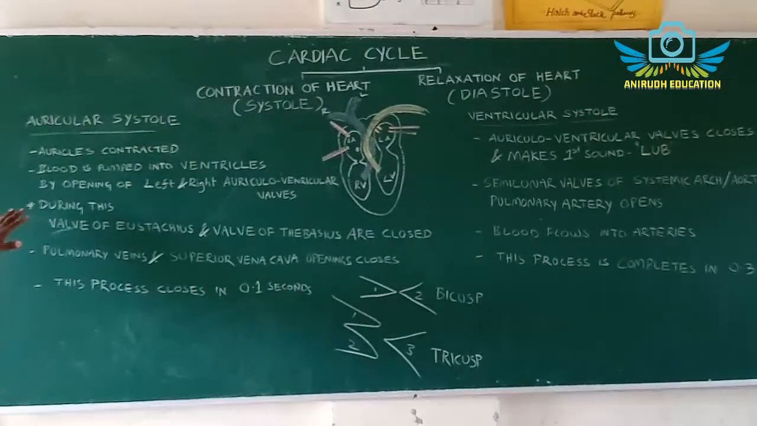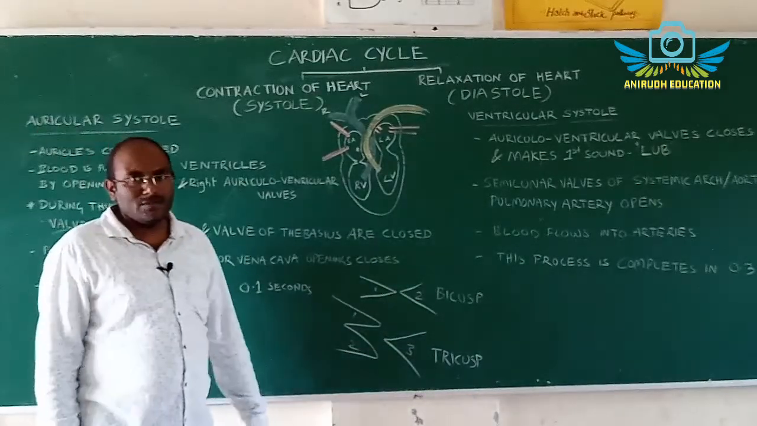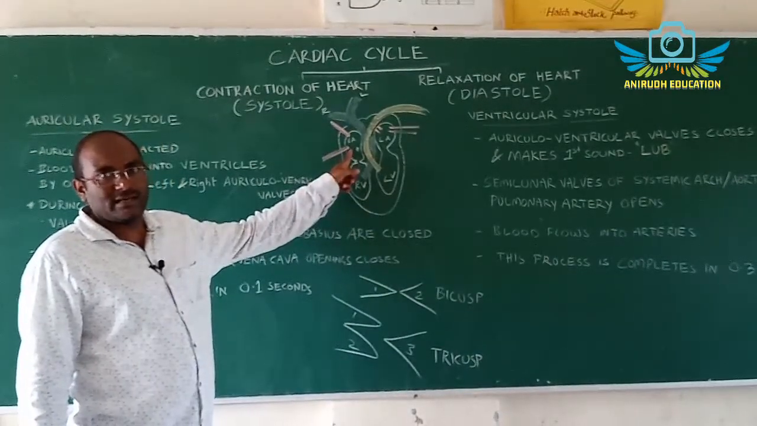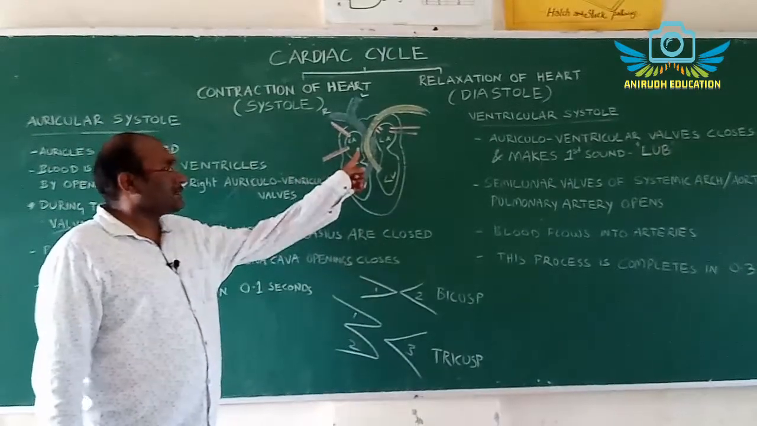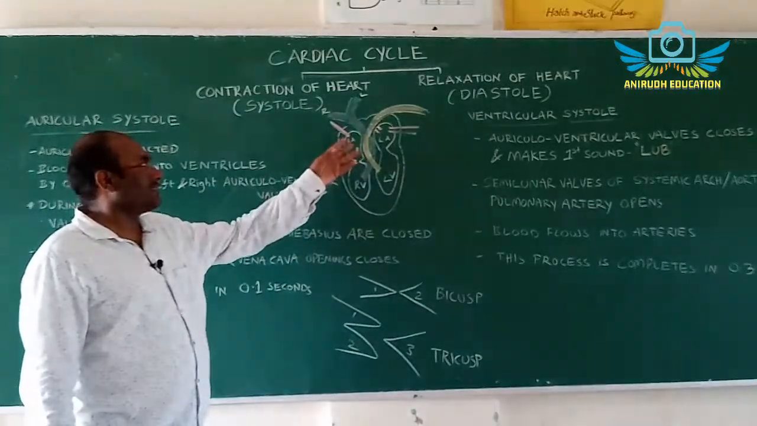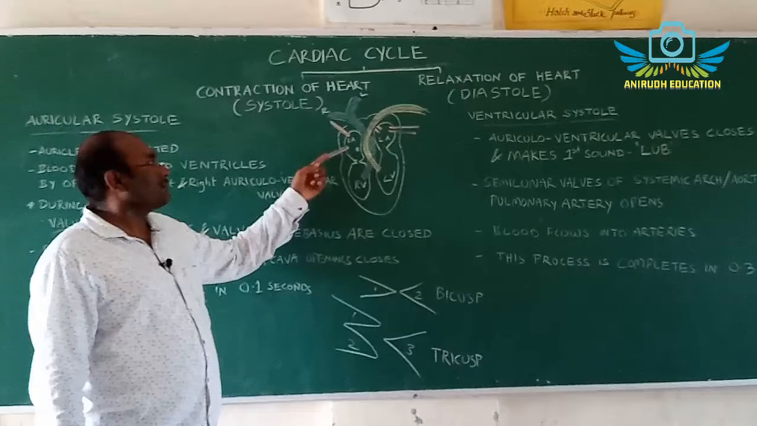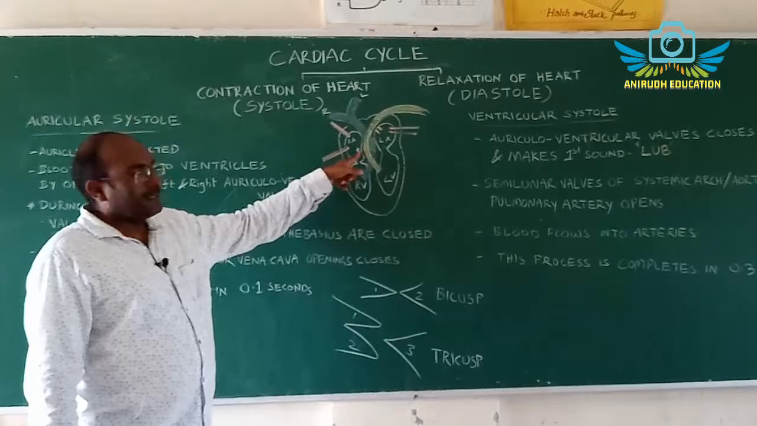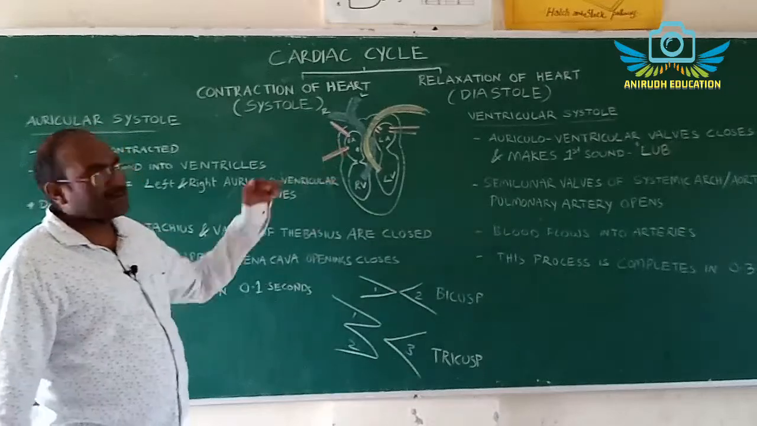During this, the valve of Eustachius and the valve of Thebesius are closed. The inferior vena cava is provided by the valve of Eustachius and the coronary sinus is provided by the valve of Thebesius. These both are closed. Why? Because during contraction of the auricles, the deoxygenated blood may enter into the inferior vena cava and coronary sinus. To prevent this, the valves are closed.